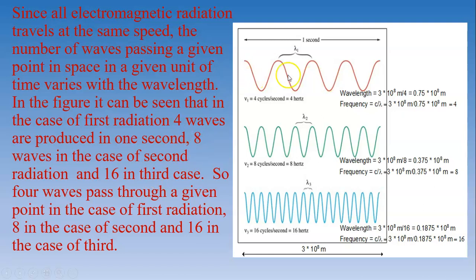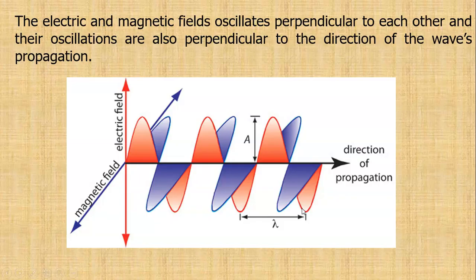In this figure, it can be seen that in the case of the first radiation, 4 waves are produced in 1 second, 8 waves in the case of the second radiation, and 16 in the case of the third radiation. So, 4 waves pass through a given point in the case of the first radiation, 8 in the case of the second, and 16 in the case of the third.